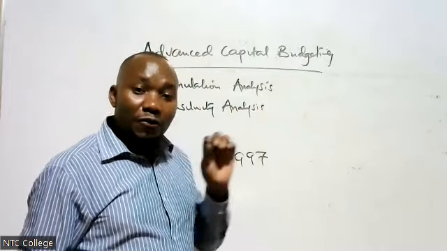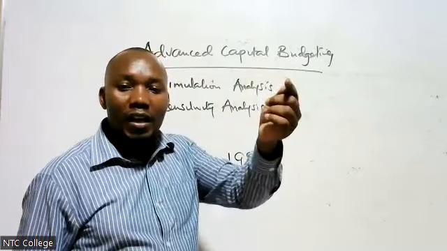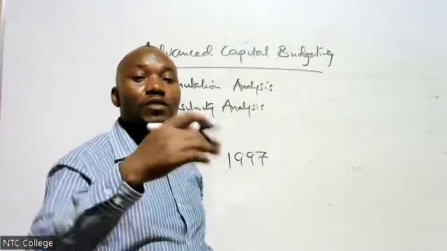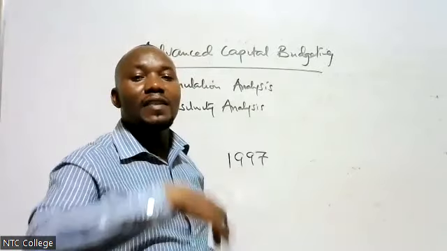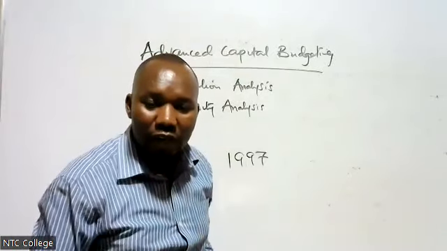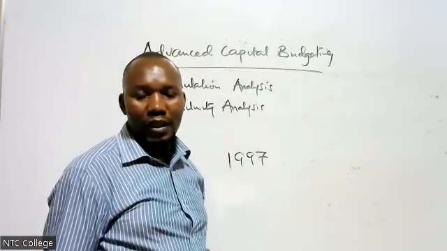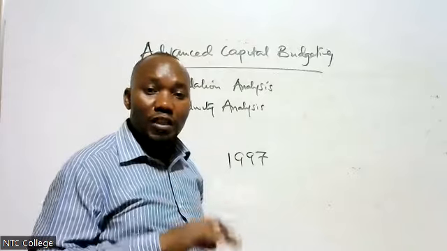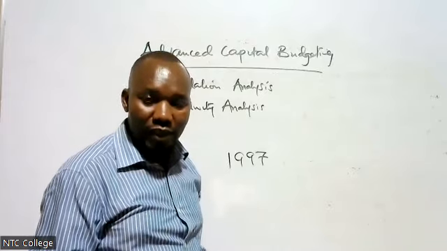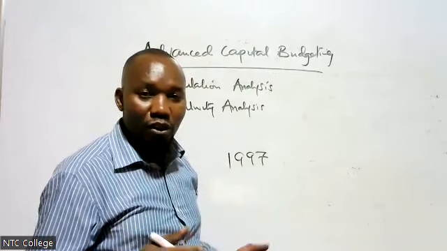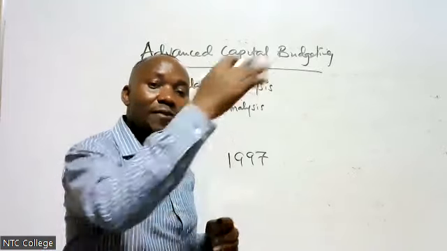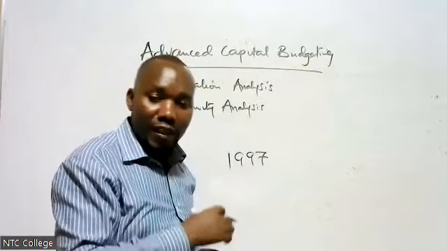Because of that, if you want to pay me in the future, you need to discount it. I need to ask myself, that profit that you're going to give me in the next 5 years, what is its equivalent today? So we are going to use what is called discounting, so that for what we are expecting in the future, we get its value today.